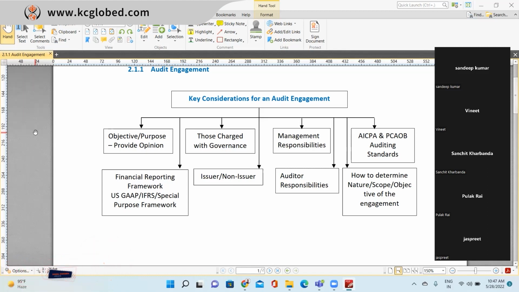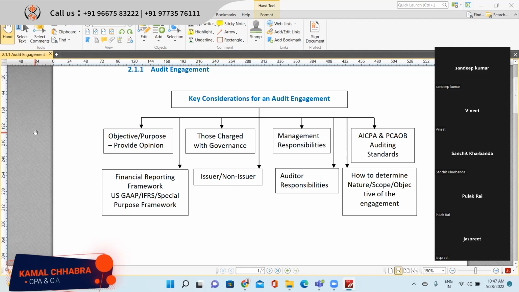Second thing we need to keep in mind is which financial reporting framework the company is choosing. Adopting a financial reporting framework is management's responsibility. It is management who will choose whether they want to prepare the financial statements as per US GAAP, as per IFRS, or any special purpose framework.